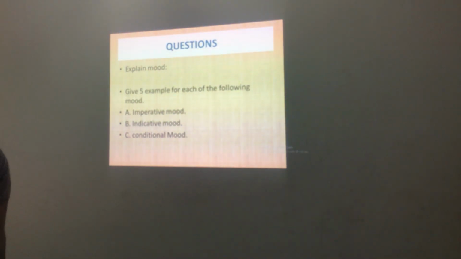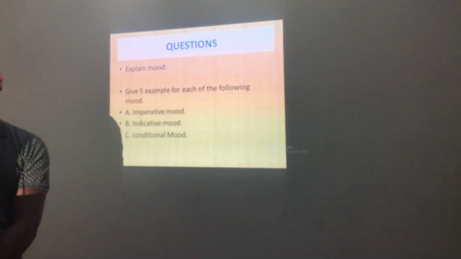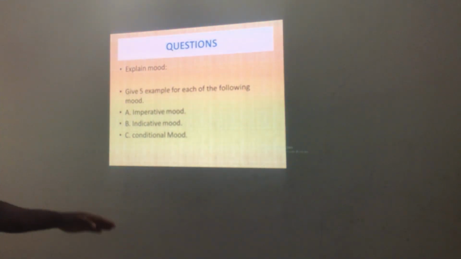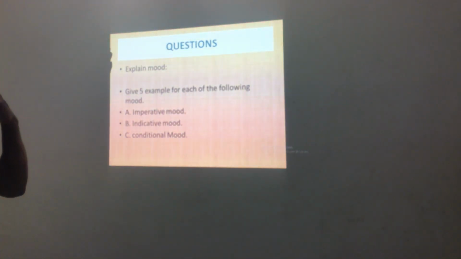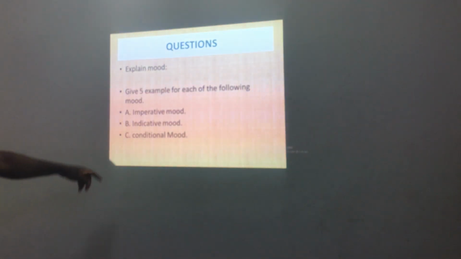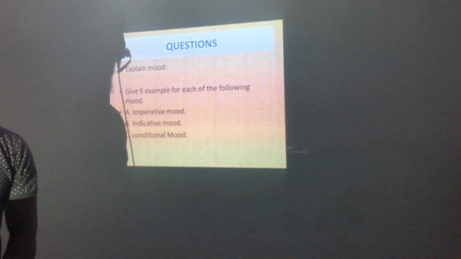So you also write 5 examples of conditional mood. Don't forget, conditional mood was the first kind of mood we took in the first class, okay? Now we have taken the imperative and then the indicative. So now, jot down the questions.